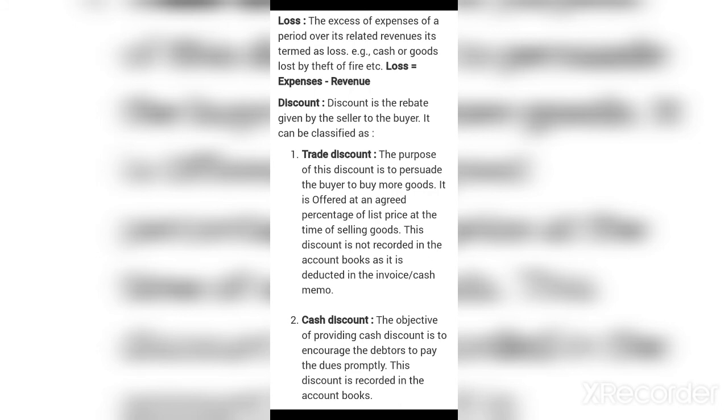Next is cash discount. The objective of providing cash discount is to encourage the debtor to pay the dues promptly. This discount is recorded in the books of accounts.